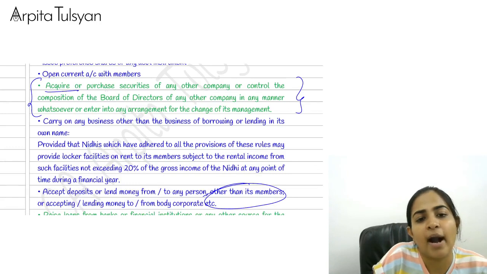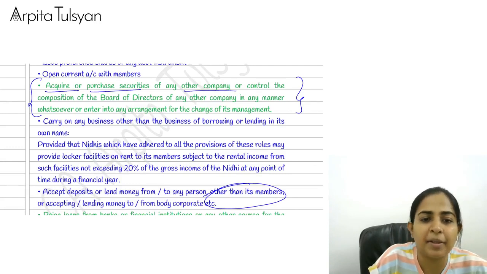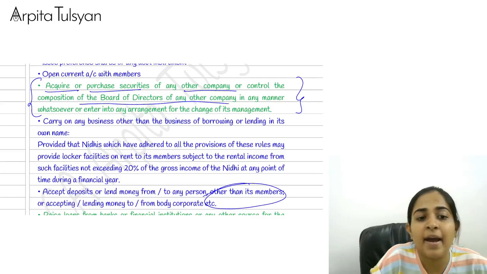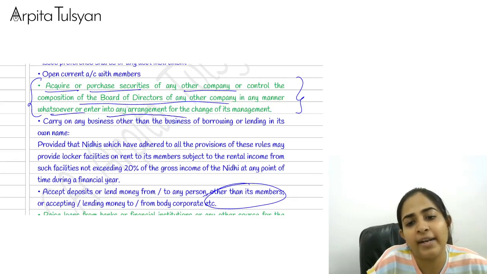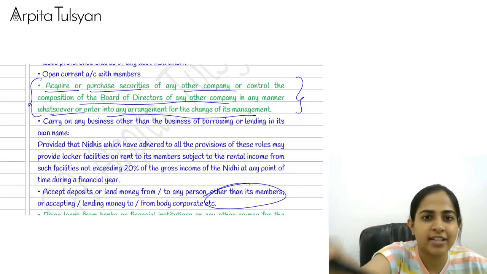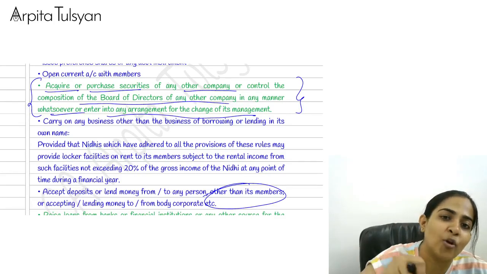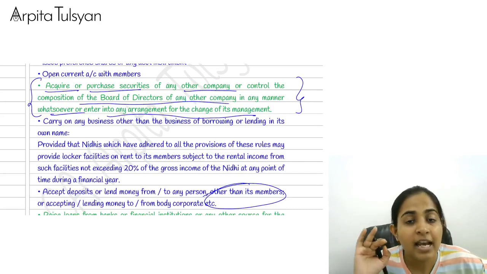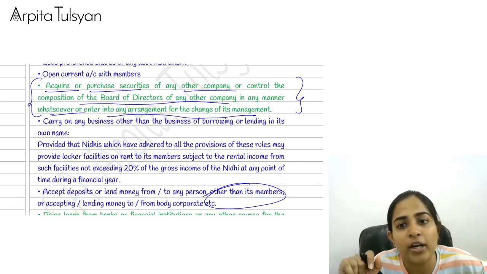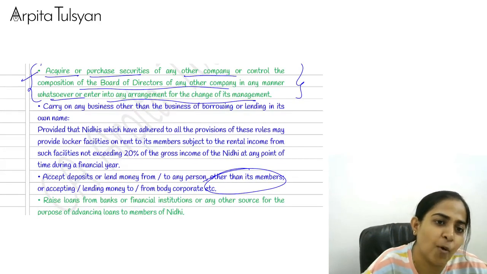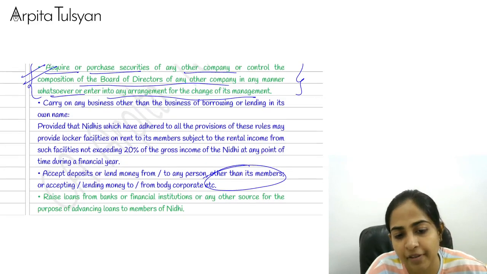It cannot acquire or purchase securities of other company or control the composition of board of other company in any manner whatsoever, or enter into an agreement for change of its management. So it cannot show its interest in other company, it cannot control the board of other company, it cannot do the changes in its own management. Like some outsider should not interfere in doing the changes in its management. So this is a nice point, amendment point, which has come up here.